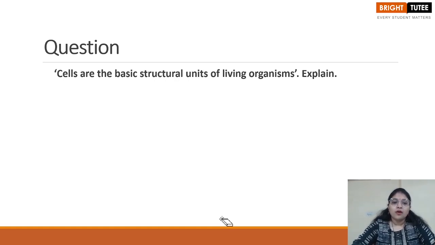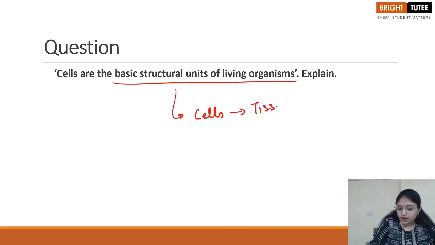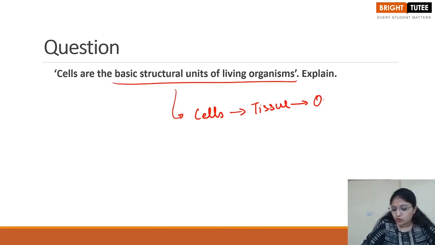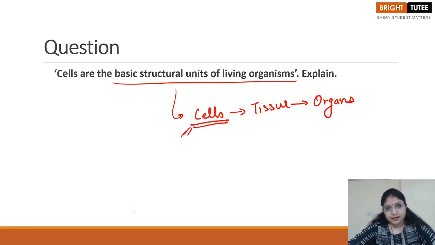So why is it called the basic structural unit of life? Because from the cells there is the formation of tissues, right? And then from the tissues organs are formed, right? That is the reason why the starting of any organism is from a single cell, right?